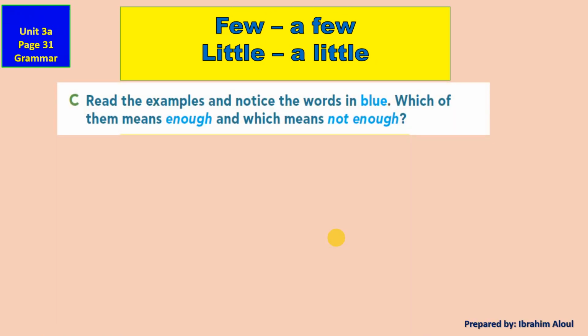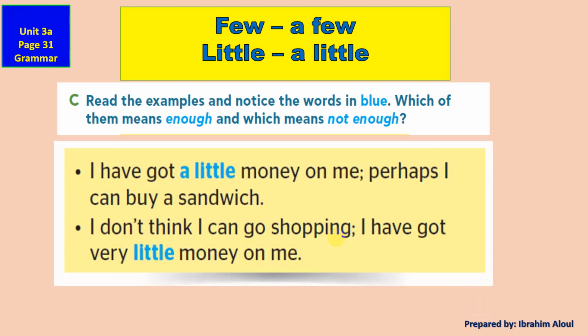Now move on to exercise C. Read, complete, and notice the blue ones. I have got little money on me. Perhaps I can buy a sandwich. So I have a little. I don't think I can go shopping. I have got very little. So I have, but it is not enough. So I didn't put a.